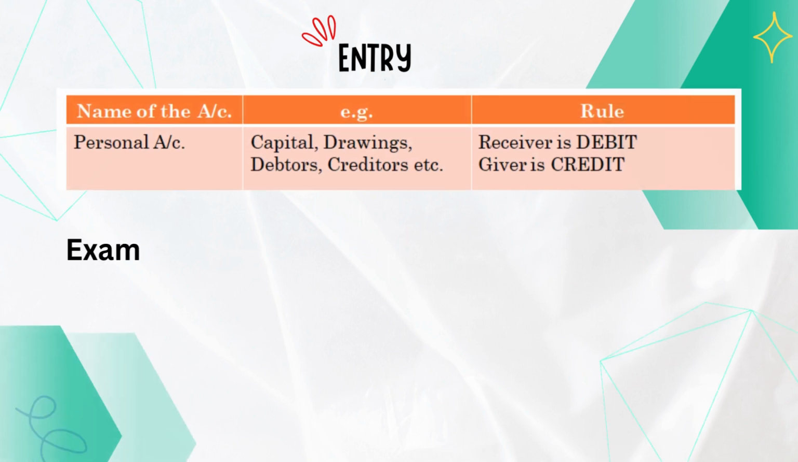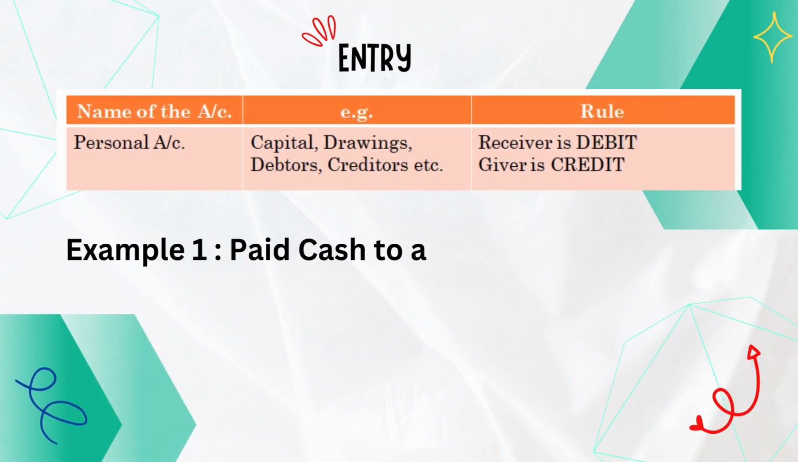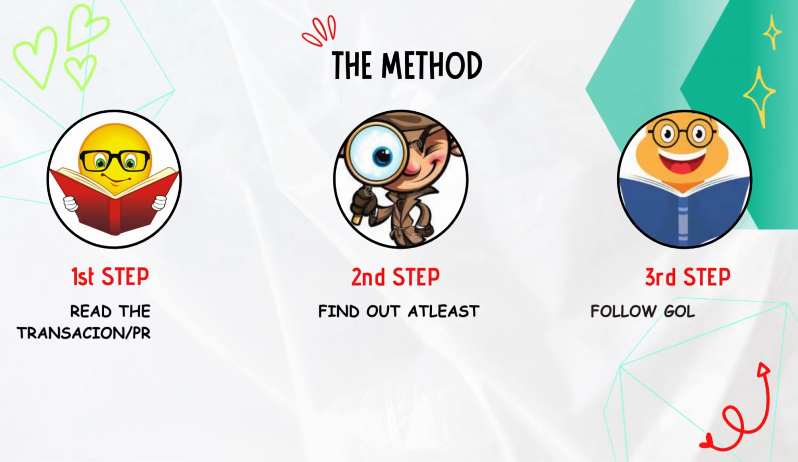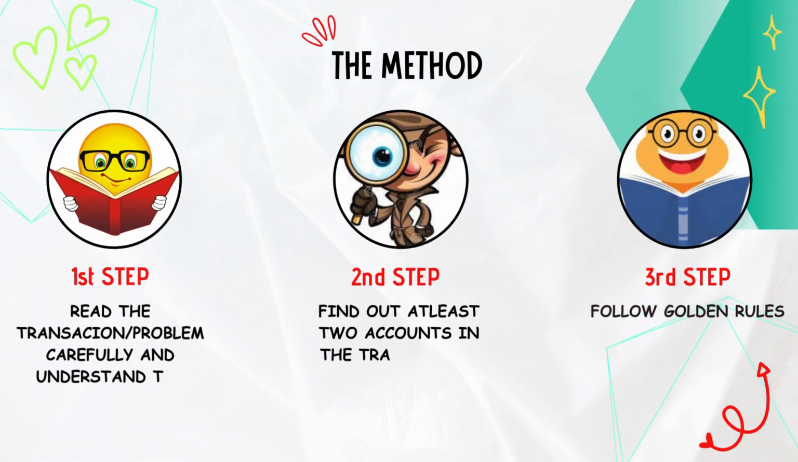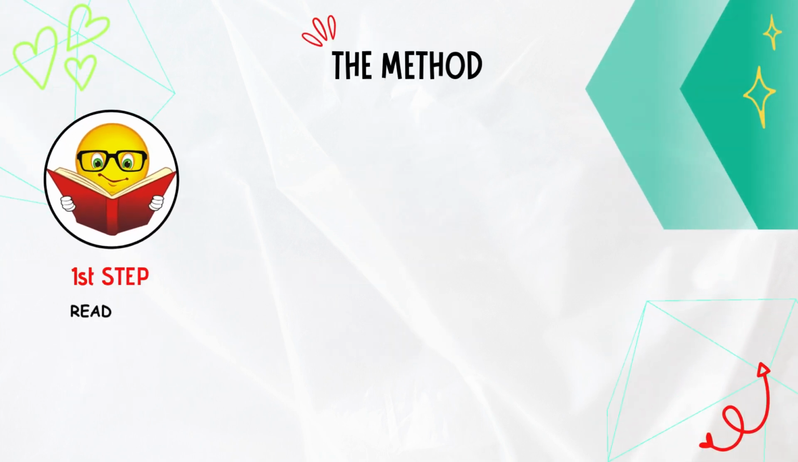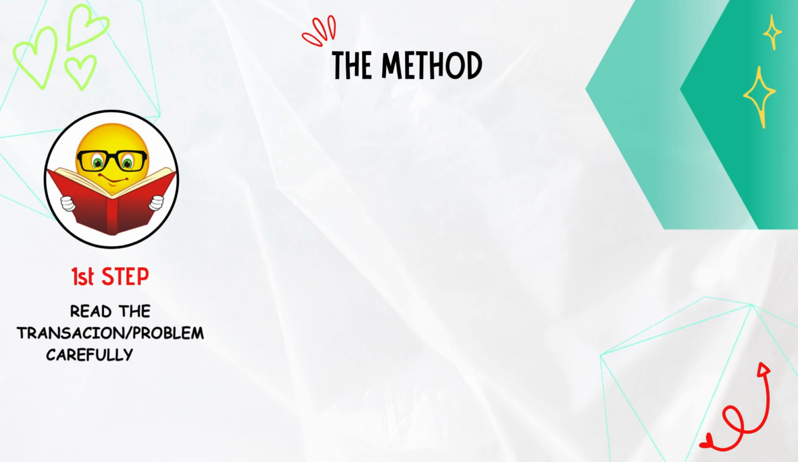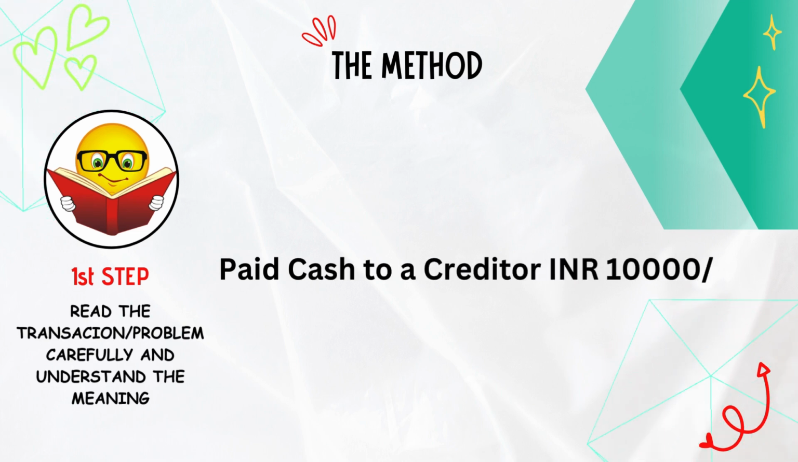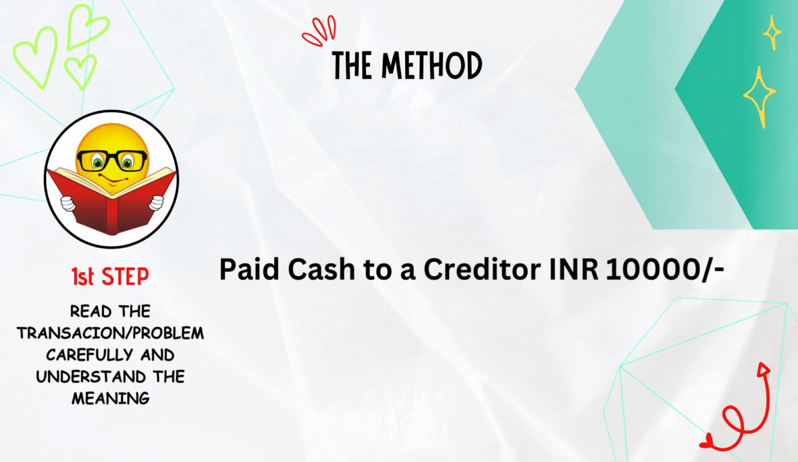Come, let's pass an entry. Paid cash to a creditor rupees 10,000. Now the most important part. Follow the 3-step method. Step 1. Read the transaction or problem carefully and understand the meaning. So here the problem is paid cash to a creditor rupees 10,000. It means we have paid rupees 10,000 to a creditor.